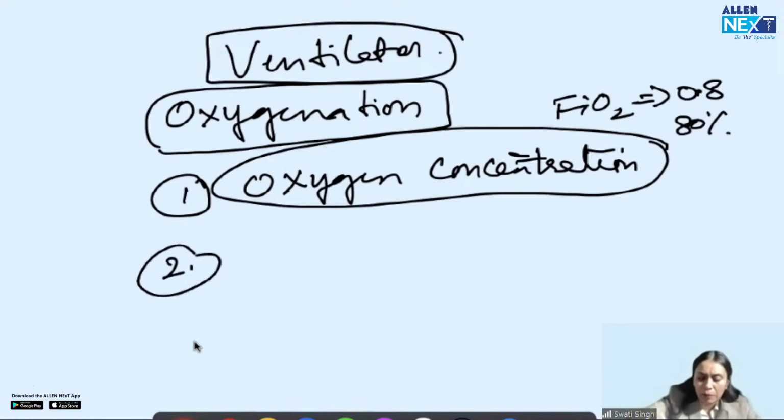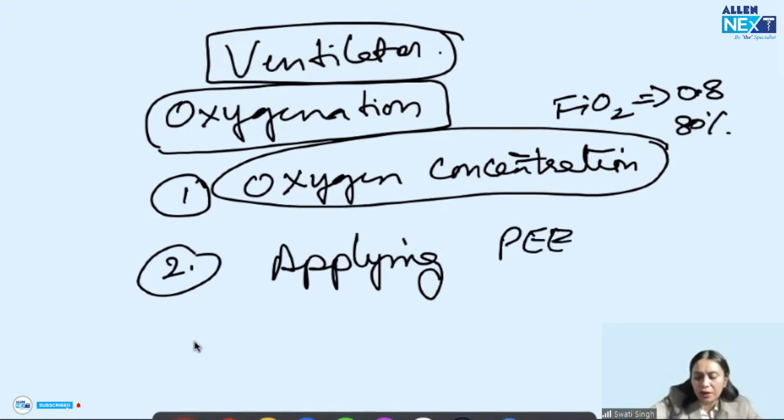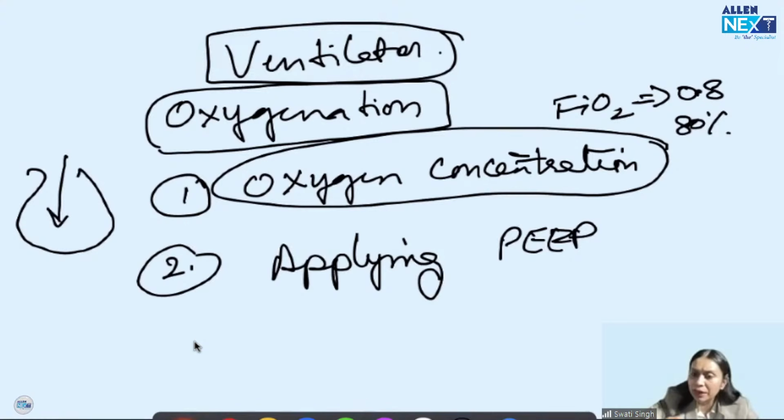And the second thing, by applying PEEP, we can improve the oxygenation. PEEP, positive end expiratory pressure. When we are breathing spontaneously, we have FRC, functional residual capacity. That is the volume above which inspiration and expiration happen. PEEP is an additional FRC which we give to our patient. So this is the alveoli, right? If I have applied PEEP, the alveoli will not collapse because of this end expiratory pressure. It will remain expanded, and O2-CO2 exchange will happen through this expanded alveoli. So oxygenation will improve by applying PEEP.